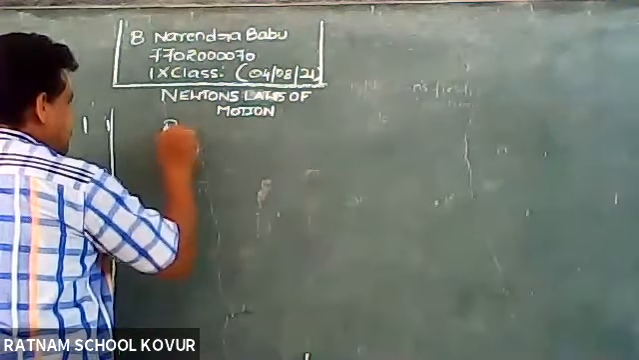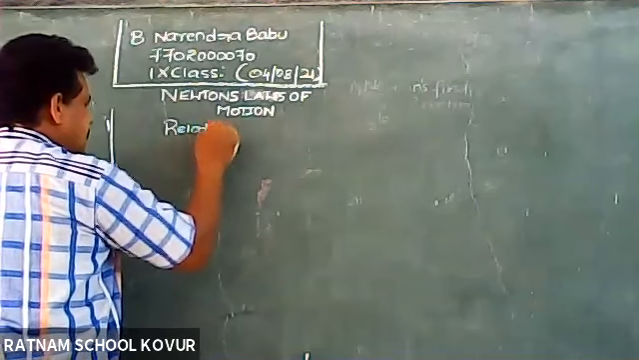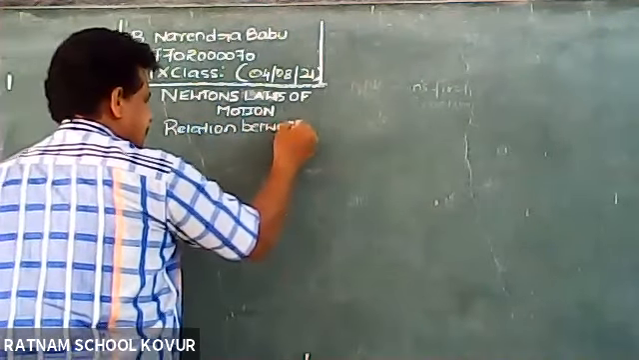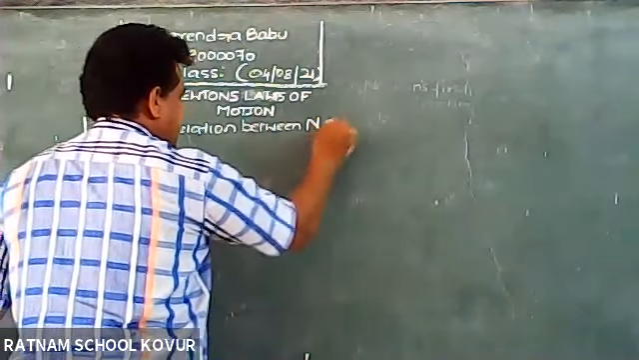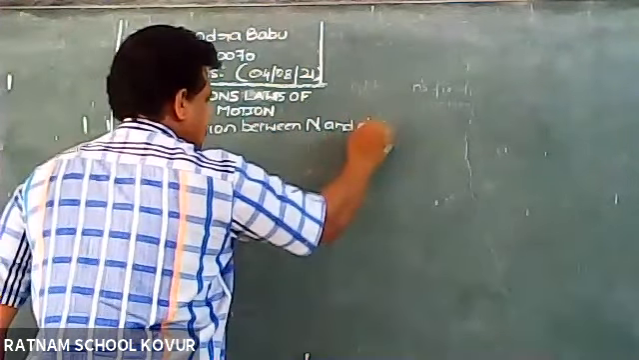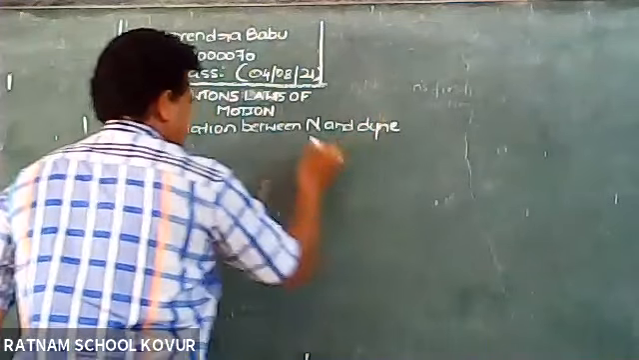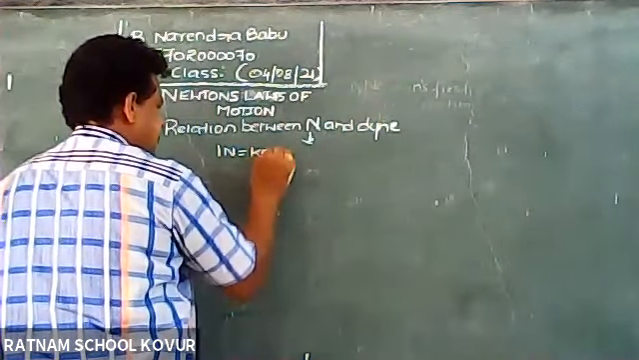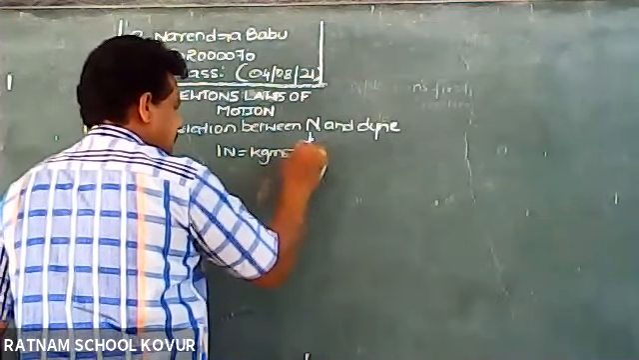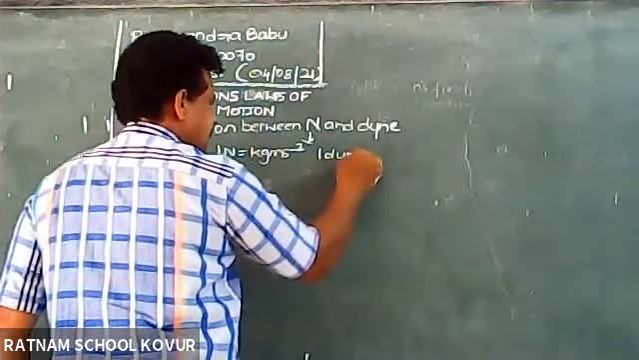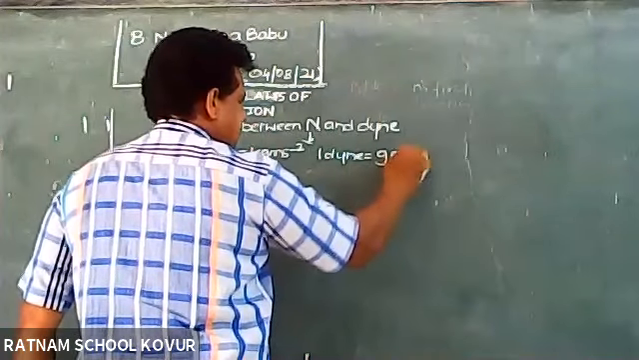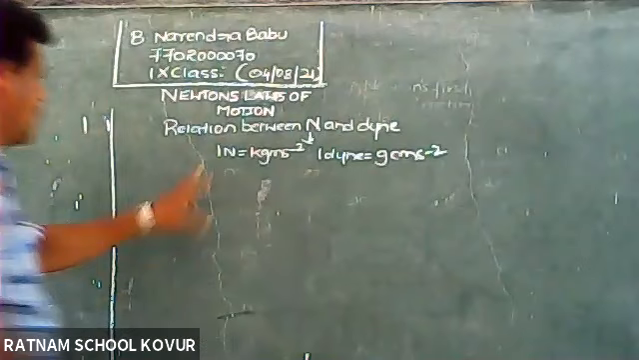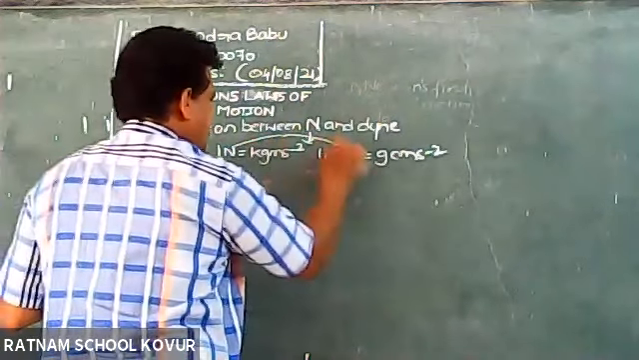So the relation between Newton and Dine. 1 Newton is equal to kg meter s power minus 2. 1 Dine is equal to gram centimeter s power minus 2. This I already told. Now we try to bring the relation between Newton and Dine here.